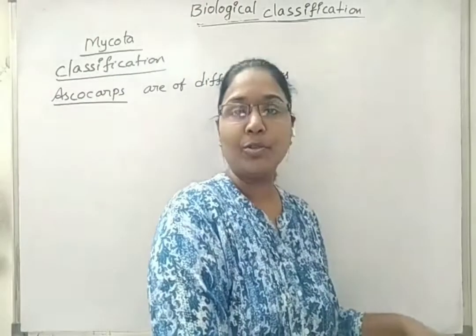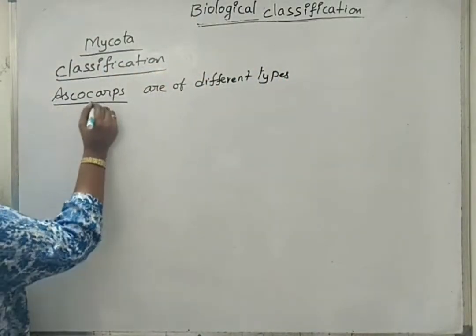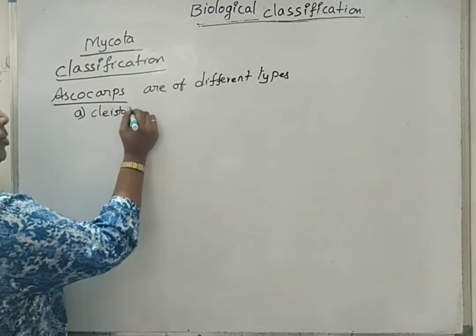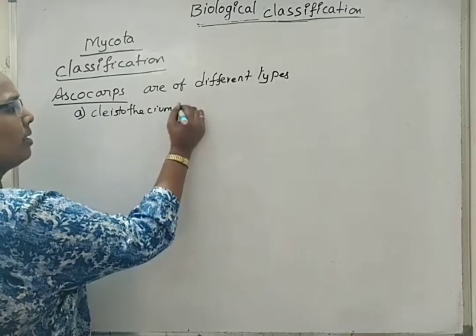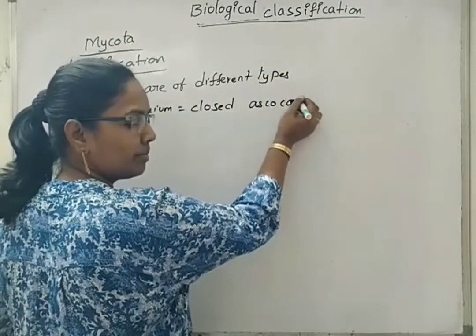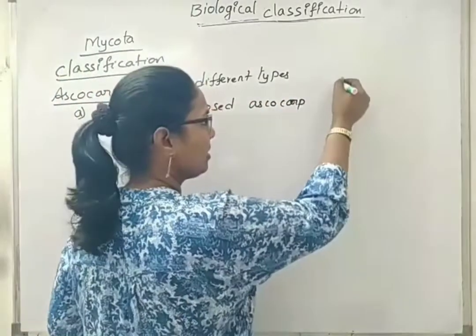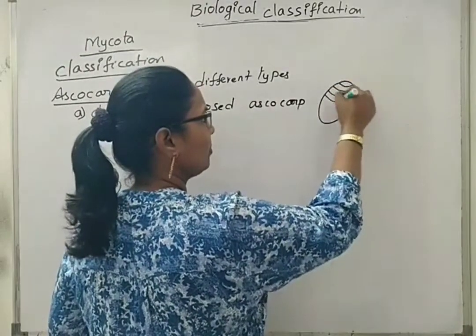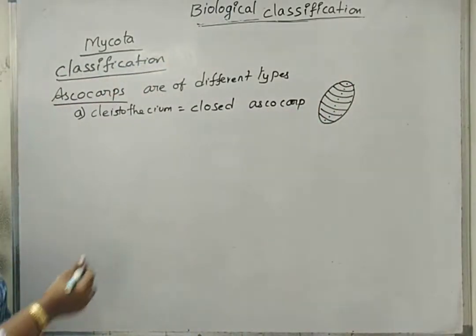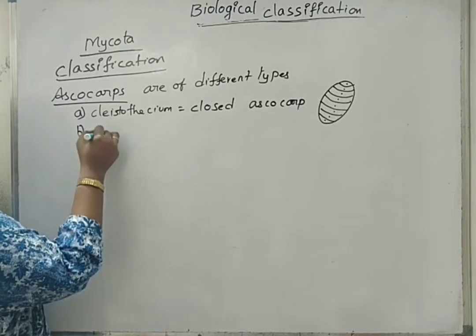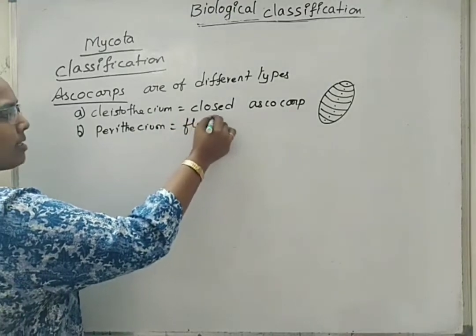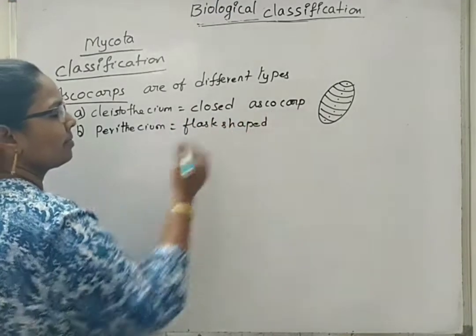So we will see the types of ascocarps. First one is cleistothecium. This is a closed ascocarp. So here we can see the structure can be like this: 1, 2, 3, 4, 5, 6, 7, and 8. Second one, perithecium. This is a flask shaped ascocarp.